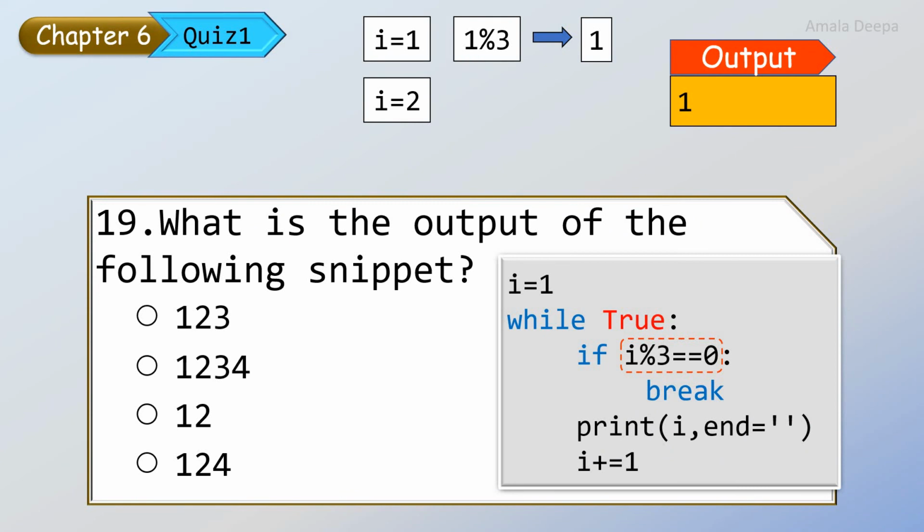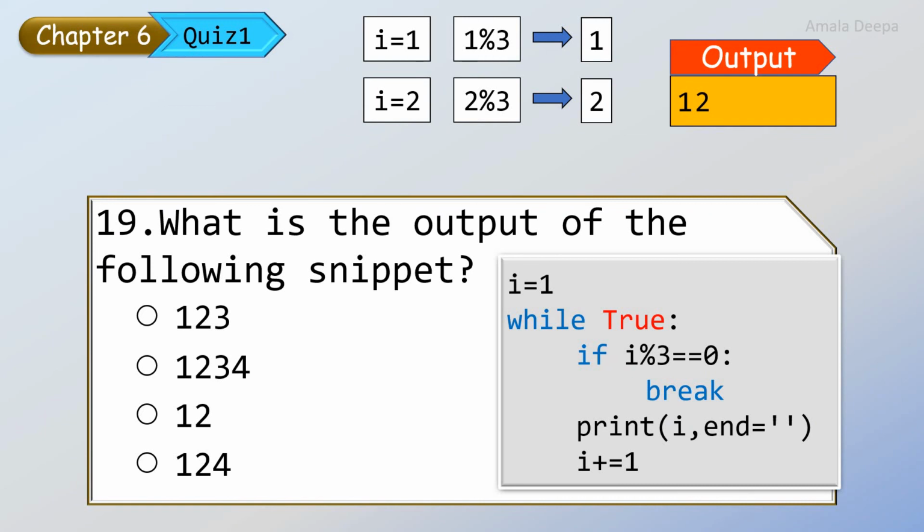So now you calculate I modulus 3, which is 2 modulus 3, which gives 2. So substitute in the condition: 2 is equal to 0. 2 is equal to 0 is false. So now also the break is not executed. Control passes to the print statement and it will print 2, print I. So it will print 2 next to the 1.